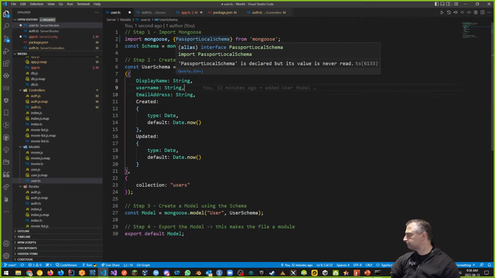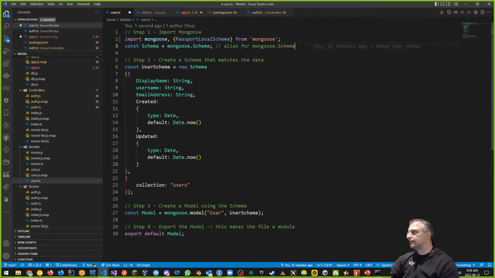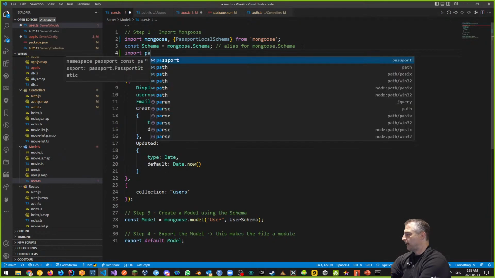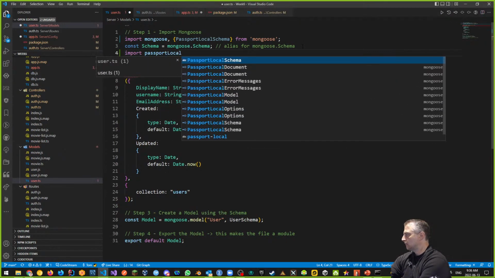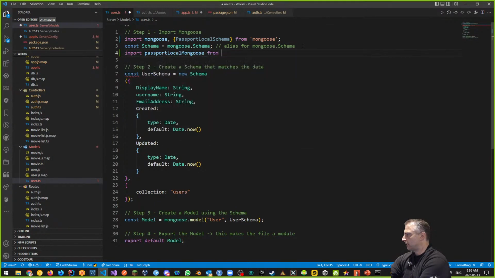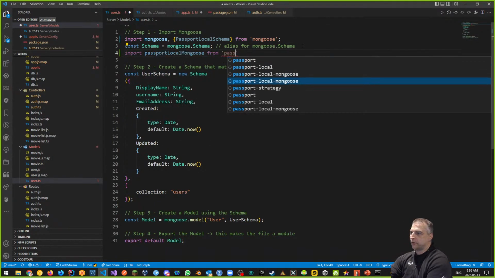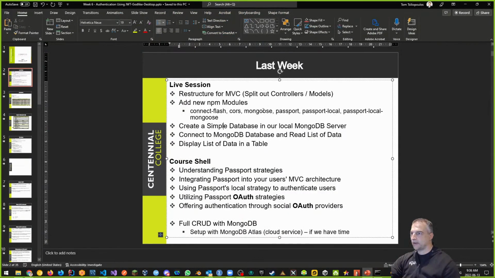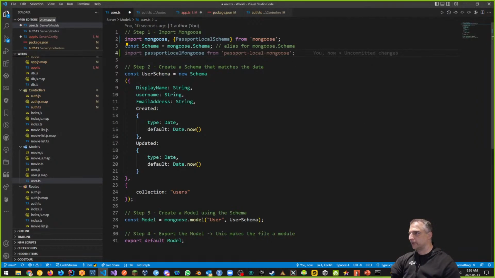So we're configuring it. I also want to import, this is in the user model, I want to import passportLocalMongoose from passport-local-mongoose. We never did that. We kind of added the module in last week. Notice, if I go here, passport-local-mongoose is a helper module to help us with authentication, username and password, serializing and deserializing, which is what we need. So here I've added it in.